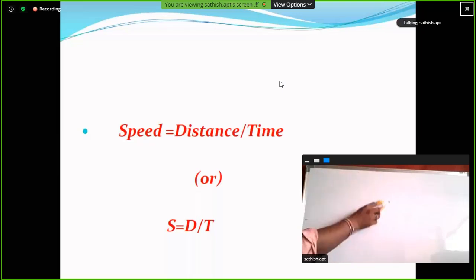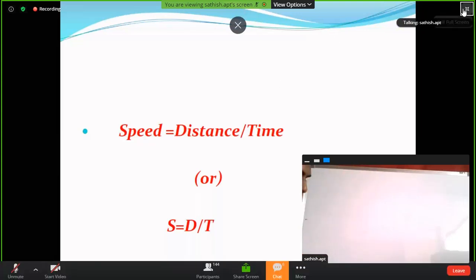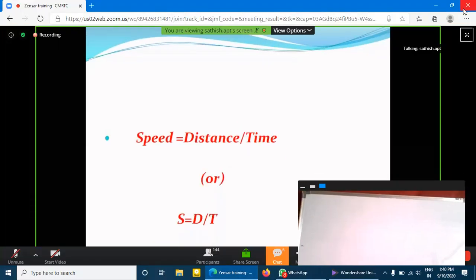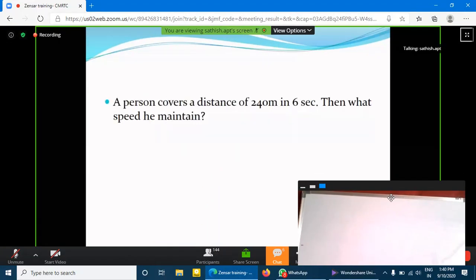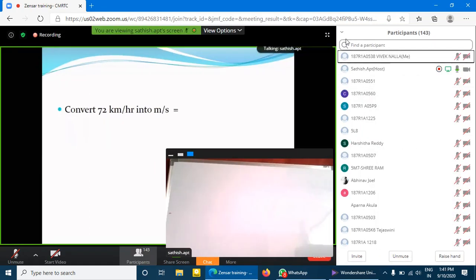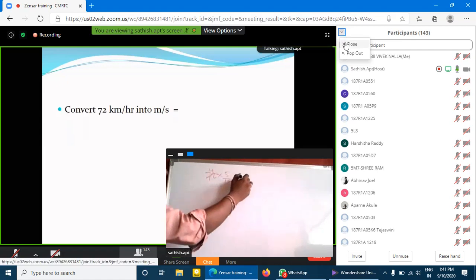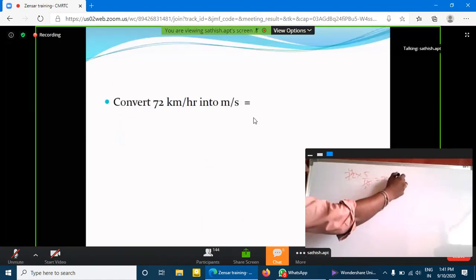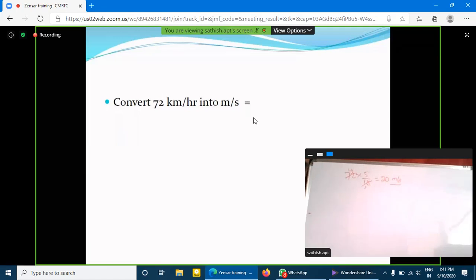Okay, so here what is the relationship between time, speed, and distance? Speed is equal to distance by time. Now this is the example. Convert 72 kilometers per hour into meters per second. Simple. 72 into 5 by 18. 18 ones are 18, 18 fours are 72. That is equal to 20 meters per second. So this is the process to convert kilometers per hour into meters per second.